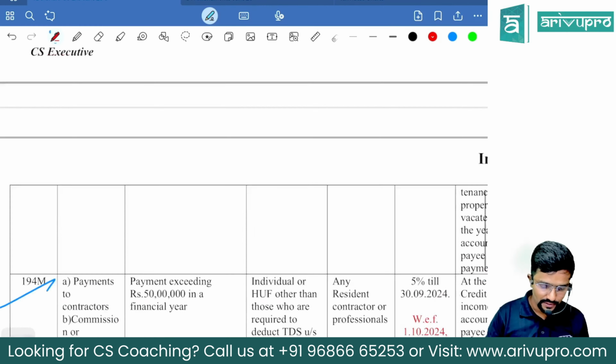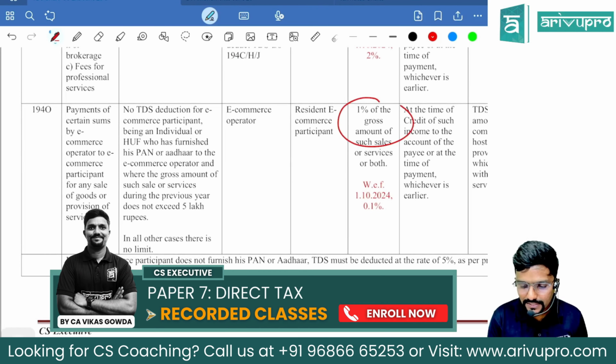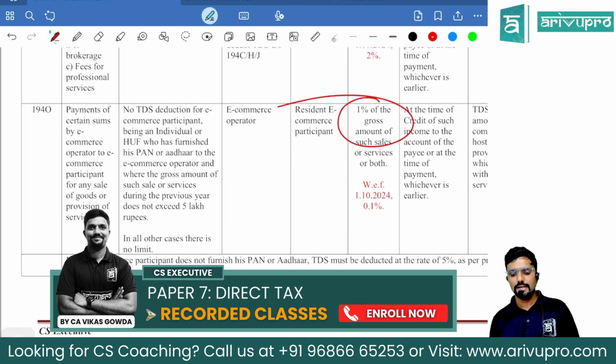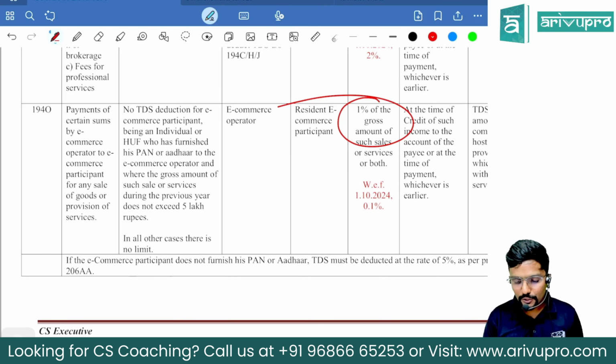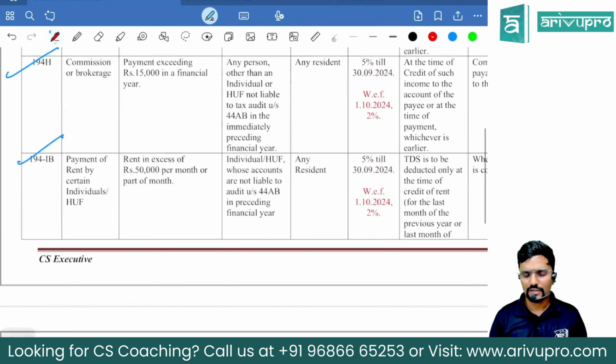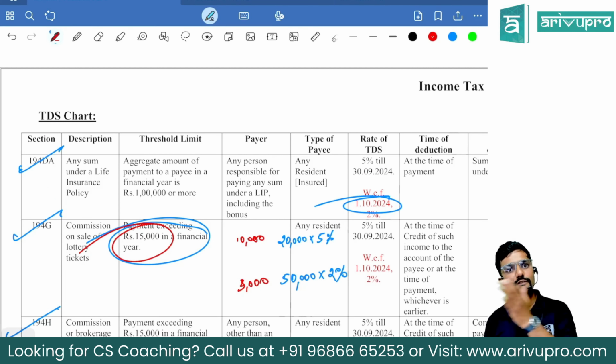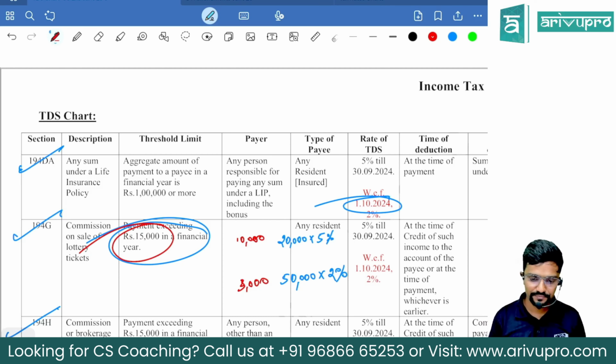Yes. Then one more section, 194O. It was 1% of the gross amount of sale. But from 1st October 2024, it would be 0.1%. 0.1%, guys. That's all. There is no new section and all. Whatever sections were already there, in a few sections, they have made it lower rates. But from 1st October, that is the second half of the financial year, guys.